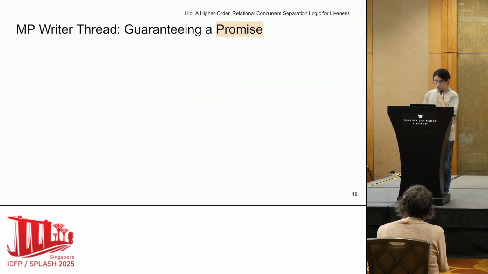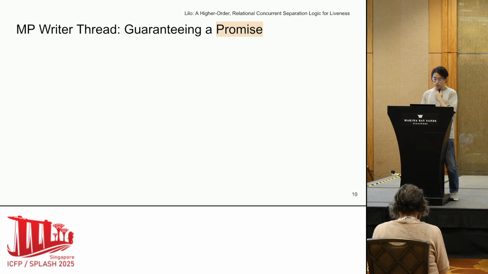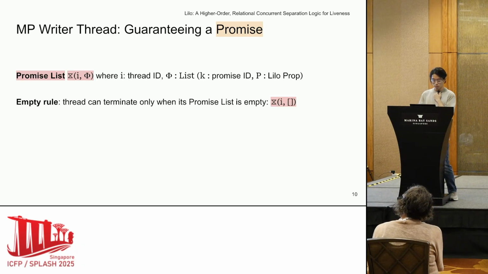Now let's turn our attention to the writer thread, which must guarantee that it fulfills the promise. The intuition is simple. To guarantee a promise, a thread must fulfill it within some finite number of steps. However, we need to introduce 2 predicates and 2 rules to formalize this intuition. I'll first give informal descriptions and motivate them in the next slide.